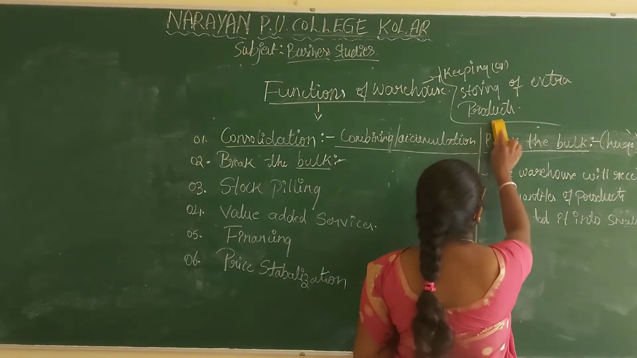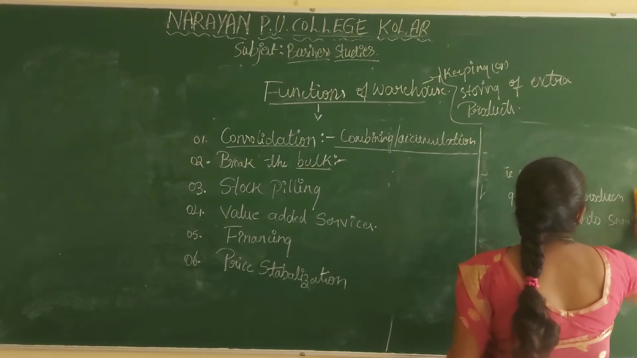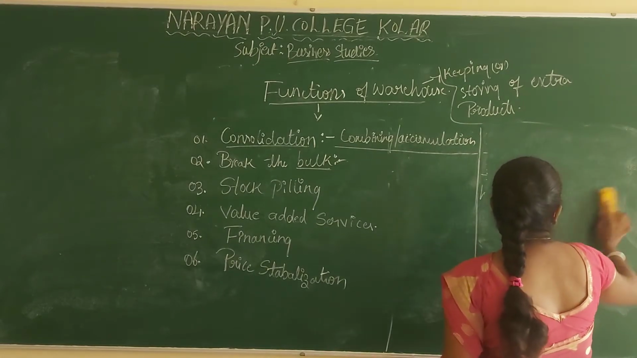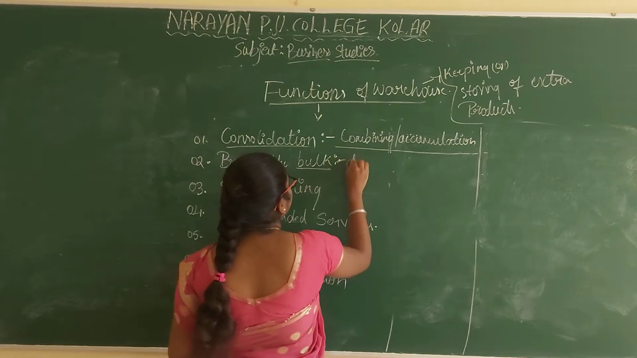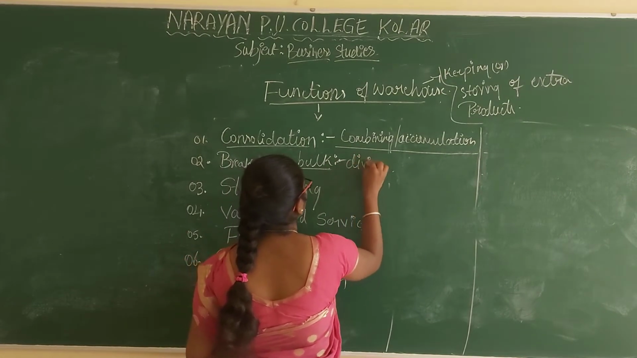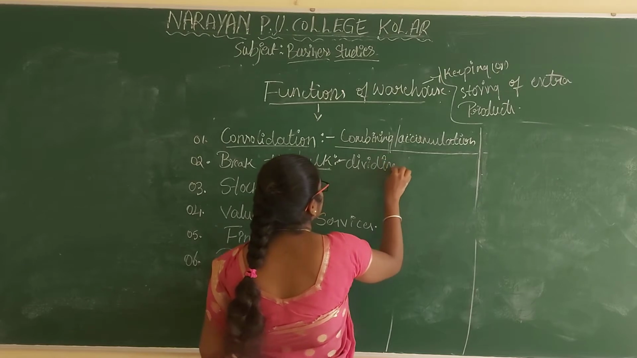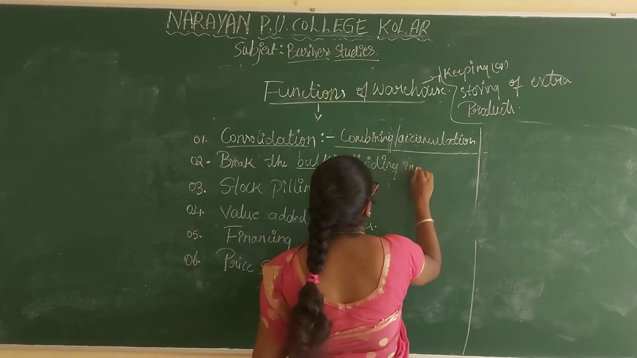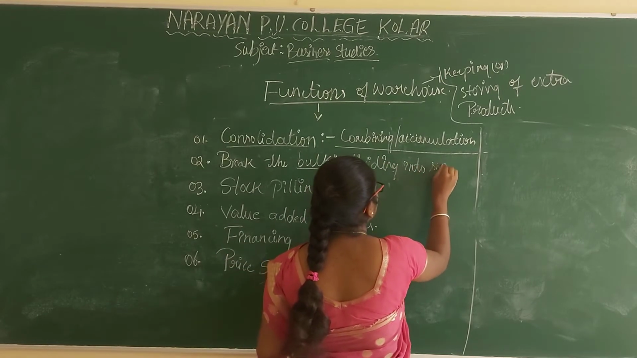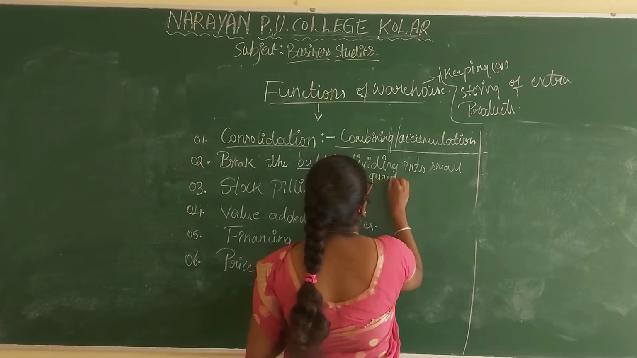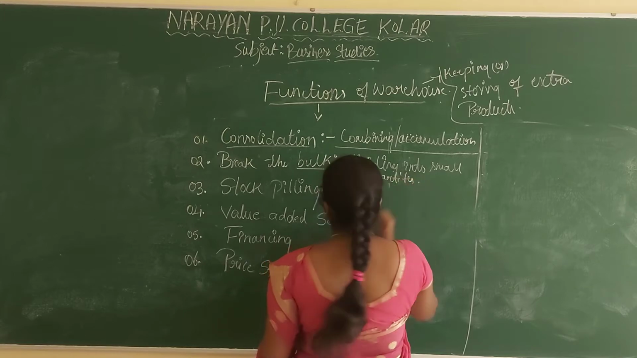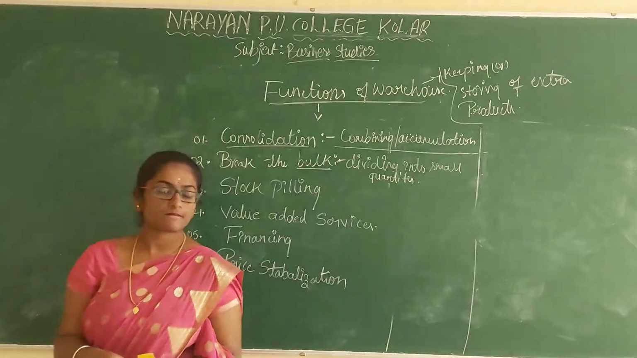Breaking the bulk. Breaking the bulk is nothing but dividing into smaller quantities. Dividing into small quantities is called breaking the bulk.